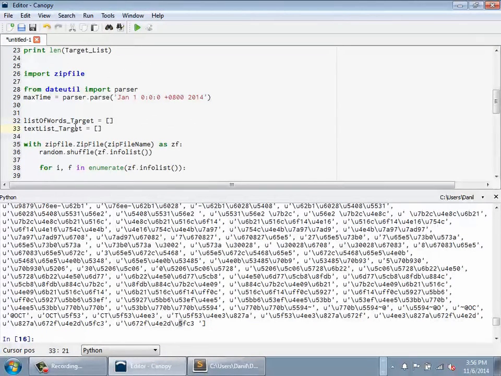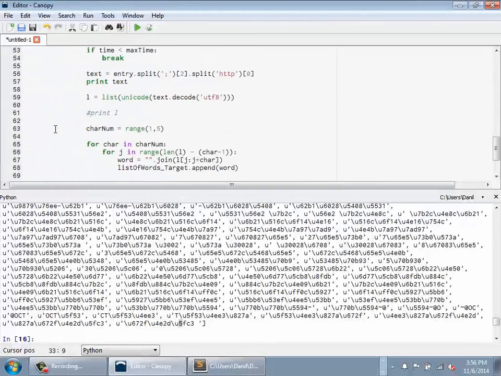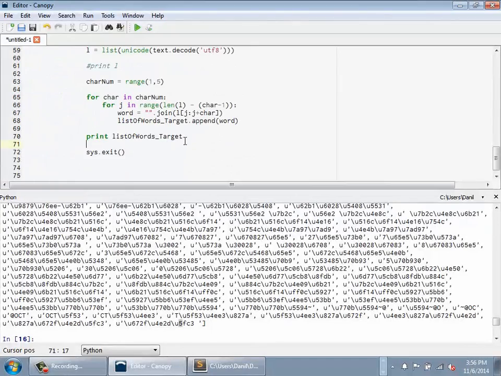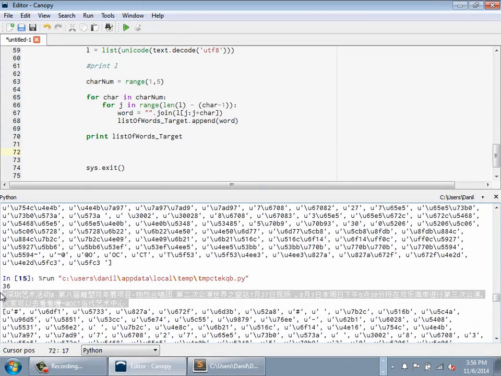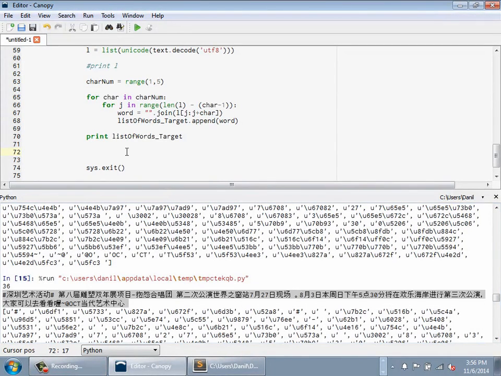The list of words target will have my big bag of potential words, and text list will just have a list of all of my strings. So right here I'm breaking them down, but I also want to store the original string, so then later I can go back and count the number of times that these words I discover occur in the actual text, per comment.